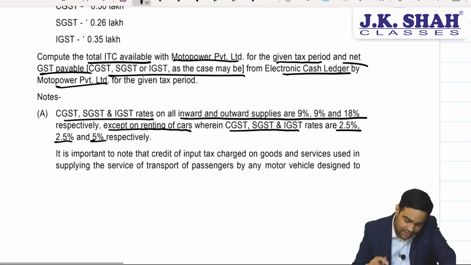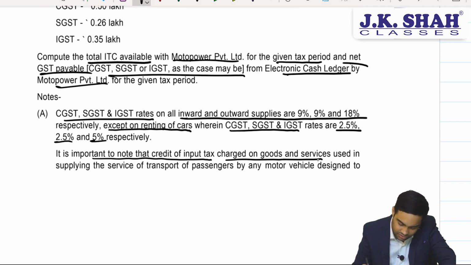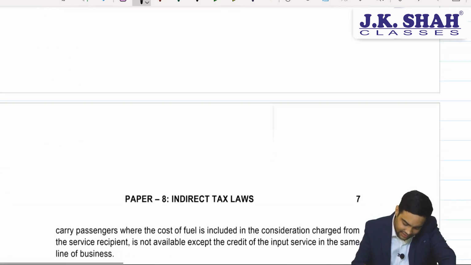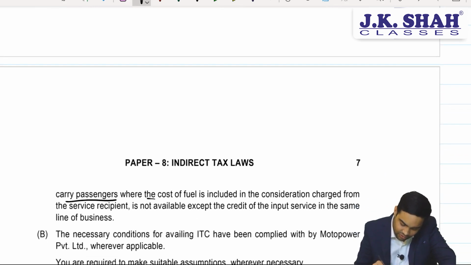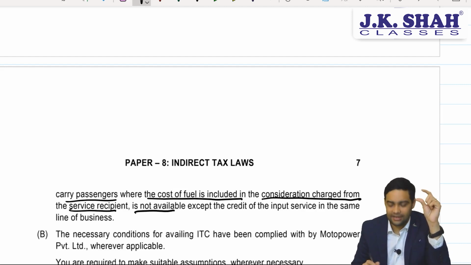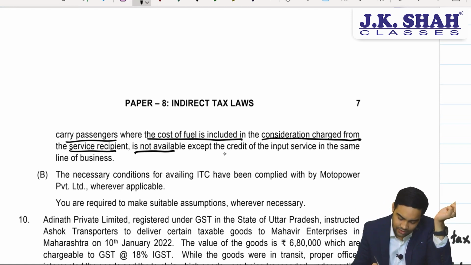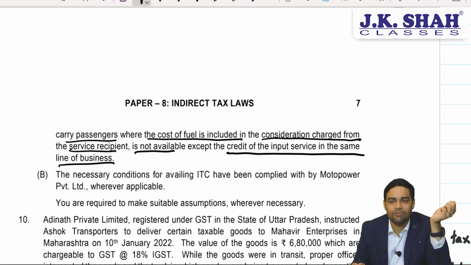Fair enough. It is important to note that credit of input tax charged on goods or services used for supplying transportation of passengers by any motor vehicle designed to carry passengers, where the cost of fuel is included in the consideration charged from the service recipient, is not available. So anything related to outward supply of transportation of passengers is not eligible for ITC, except the credit of input services of the same line of business.